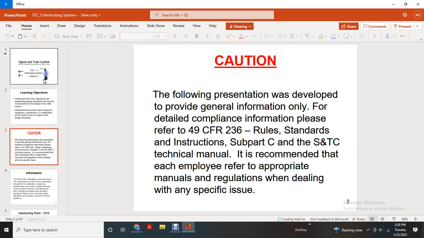Caution: the following presentation will provide general information only. For detailed compliance information, please refer to Title 49 CFR 236, Rules, Standards and Instructions, Subpart C, and the Signal and Train Control Technical Manual recommended by each employer. Refer to the appropriate manual or regulation when dealing with any specific issue.